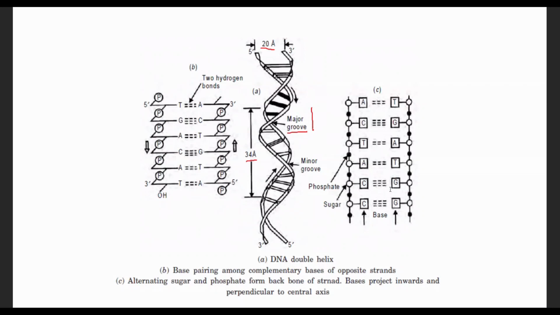As a result, they regulate the expression of DNA. Whenever it is activated, there is expression of DNA into RNA. Whenever it is inhibited or inactivated, there is inhibition of transcription or expression of DNA. So proteins are attached on this major groove and minor groove for the regulation of